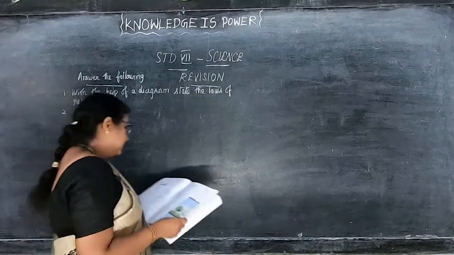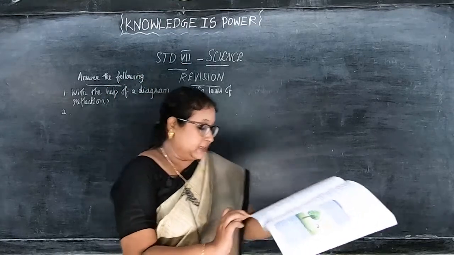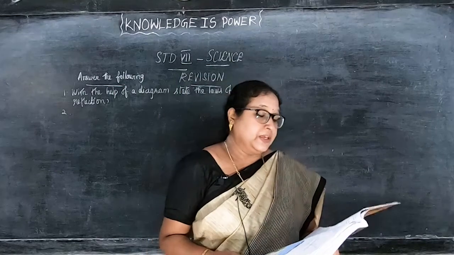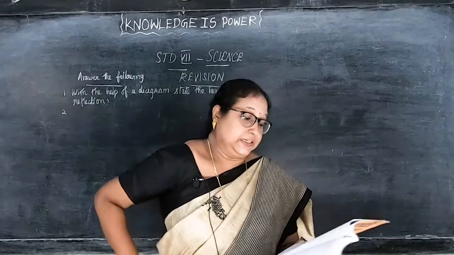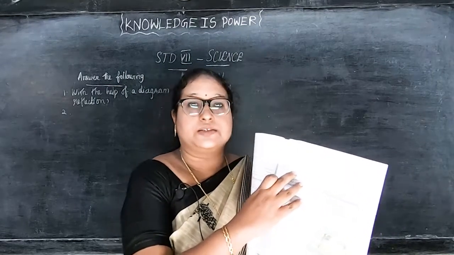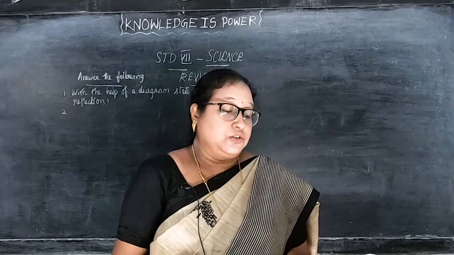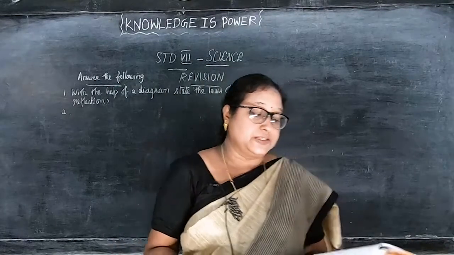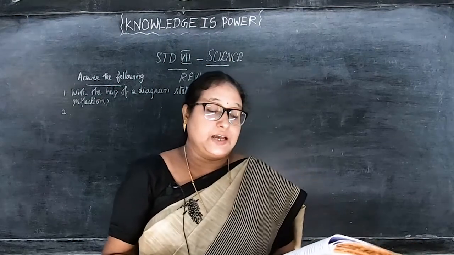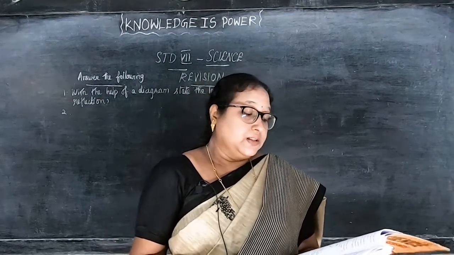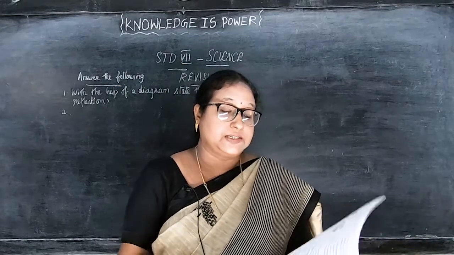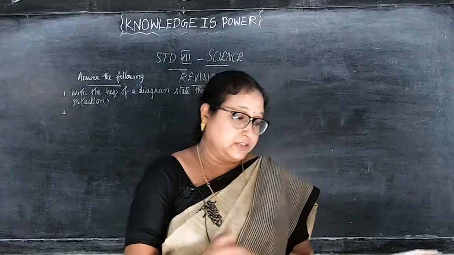Okay? You have to draw this diagram, which is in page number 6, and you have to write. It's in page number 7. See on the left side, down you can see the laws of reflection. You have already marked this, student. So once again I am telling you all, 2 points you have to write. First point, the angle of incidence is always equal to the angle of reflection, that is, I is equal to R. Then second point, the incident ray, the reflected ray and the normal at the point of incidence lie on the same line. That's the first question.